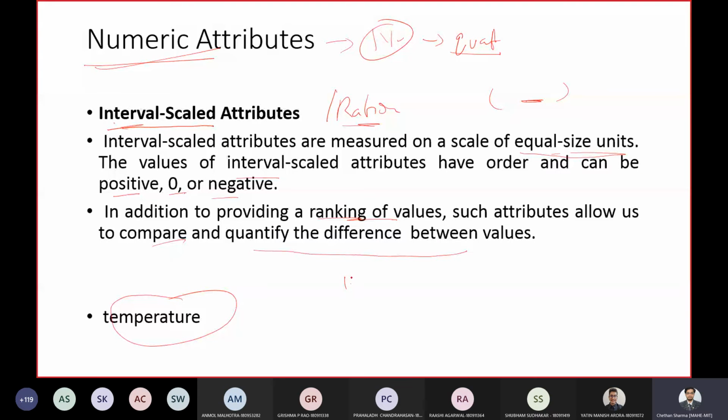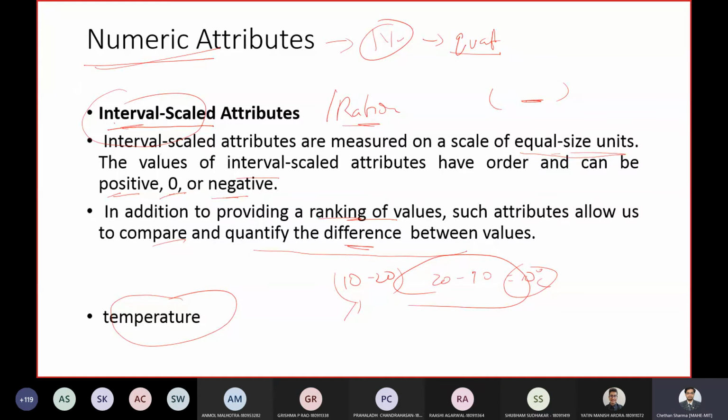Temperature, you can tell, is between 10 to 20 degrees Celsius. You can put it in between an interval, this particular interval. And the temperature can be positive, 0, or even negative. You can find the differences between temperatures. 20 minus 10 degrees gives 10 degrees Celsius. It makes sense. You cannot tell this as senseless. Differences make sense. So all these are called interval scale.